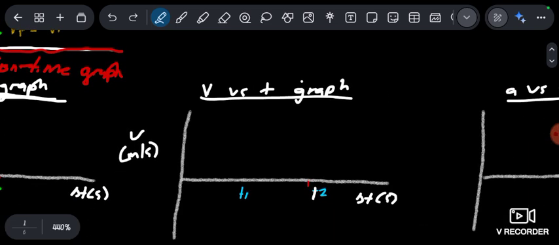I want you to say this with me. The velocity versus time graph is a straight line graph. A velocity versus time graph is a straight line graph. You'll get used to it.